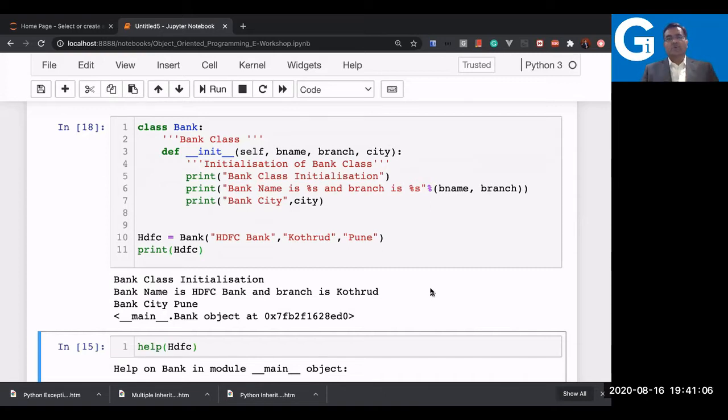First we will test the scope of the local variable. When you say local variable like bname, branch and city, how is the scope? The scope is local.